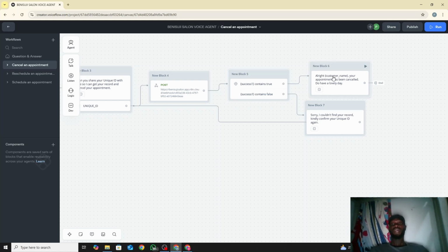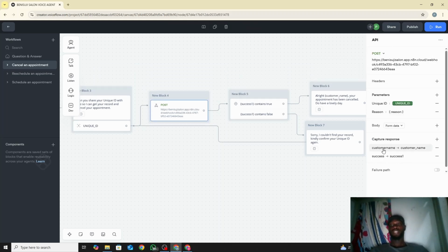Reschedule. So we already have the customer's name. And how do we get the customer's name? It's from receiving it here. You can see the capture response is customer name, customer name. So this customer name here is what we're receiving from the players.